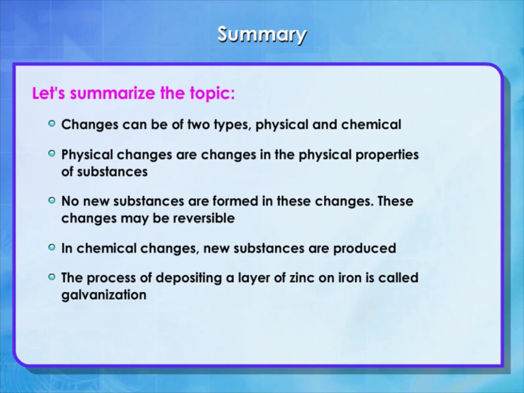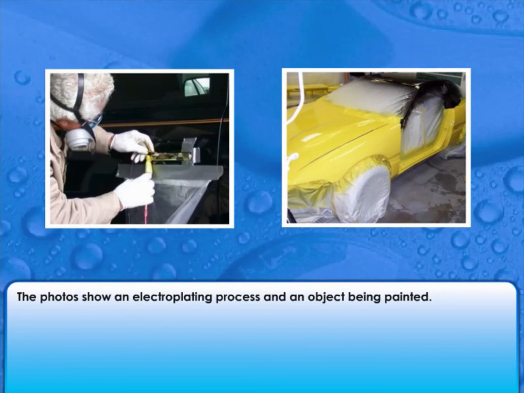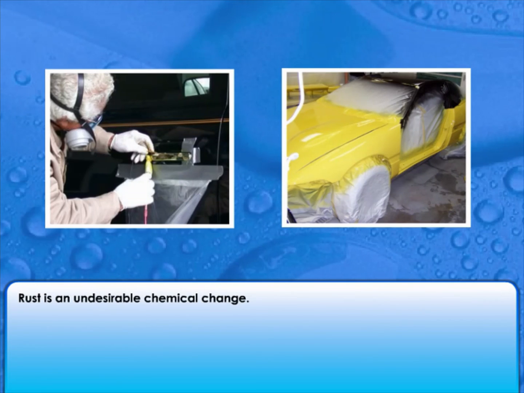The process of depositing a layer of zinc on iron is called galvanization. Crystallization is the process of getting crystals of a pure substance from its solution. The photos show an electroplating process and an object being painted. Rust is an undesirable chemical change. Electroplating and painting are processes that can prevent rust.